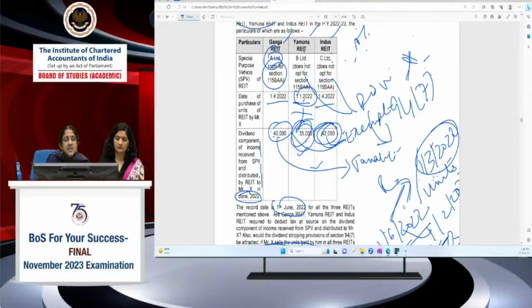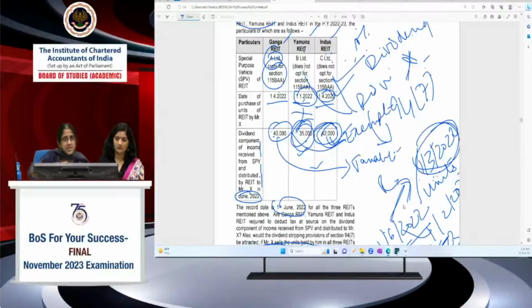Whereas in the case of Indus REIT, I purchased it on 1/4/2022, which falls within the 3 months immediately prior to the record date, as the 3-month period before 1/6/2022 is up to 1/3/2022. So 1/4/2022 falls within the 3-month period. And I'm selling it also within the 9 months period, in January 23, and I'm getting exempt income of 42,000. So in Indus REIT's case, dividend stripping provisions will be attracted.